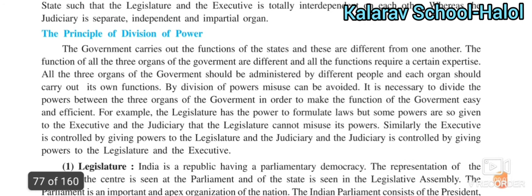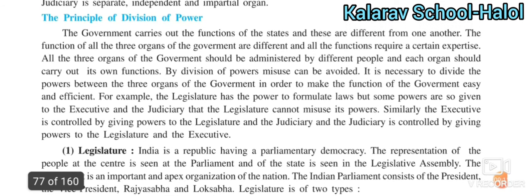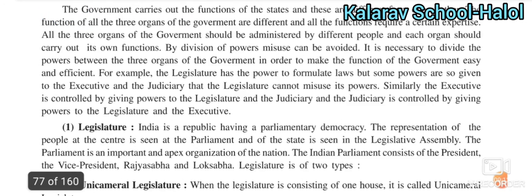The principle of division of power. The government carries out the functions of the state, and these are different from one another. Government works for the people, the citizens of India, for their welfare and benefit. So their functions are different from each other.